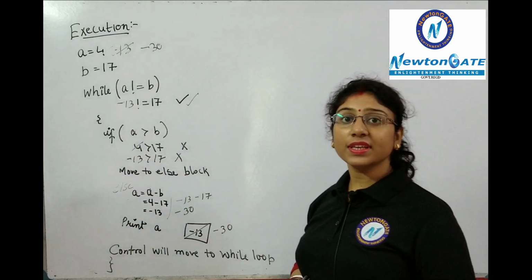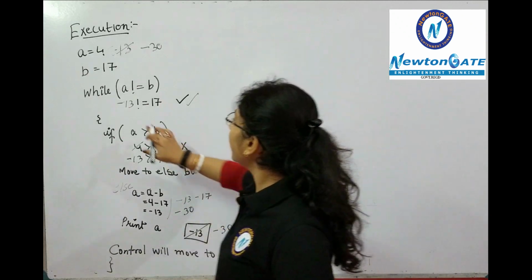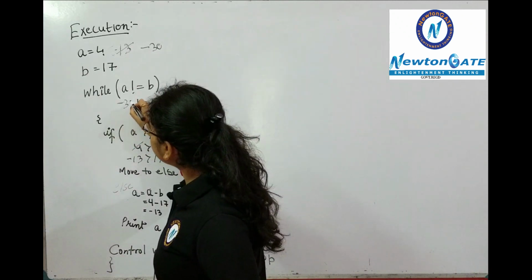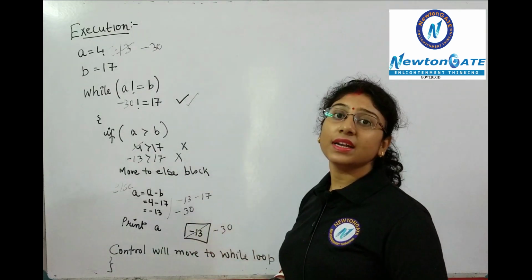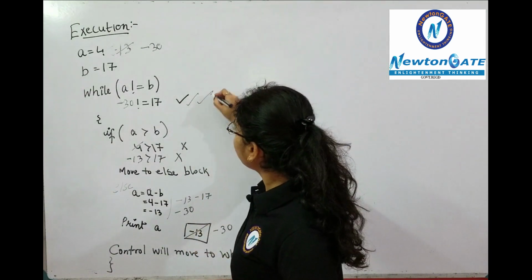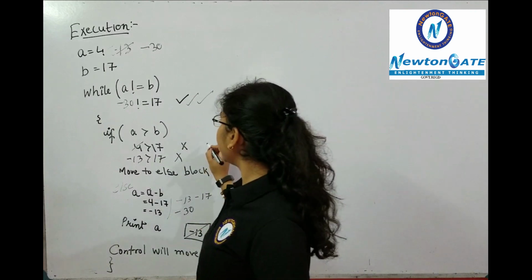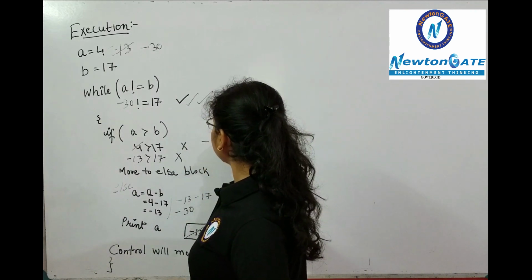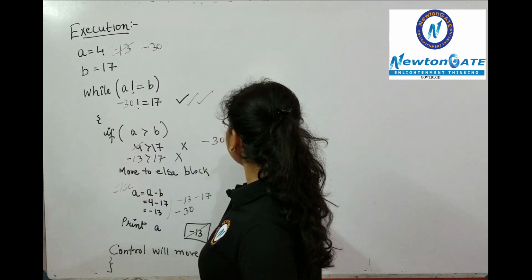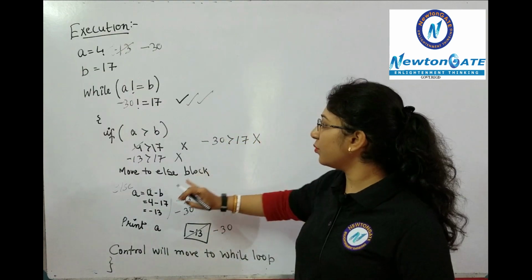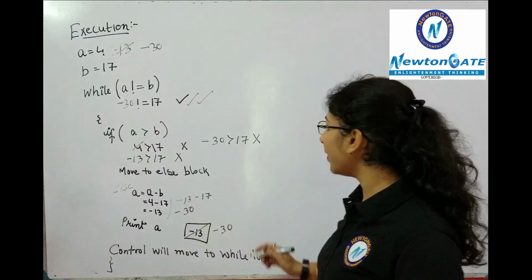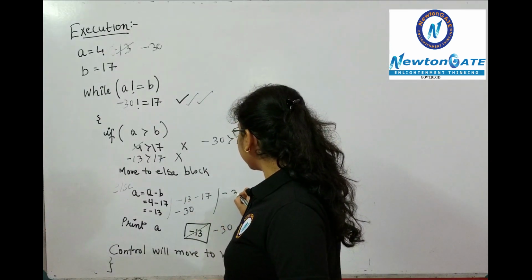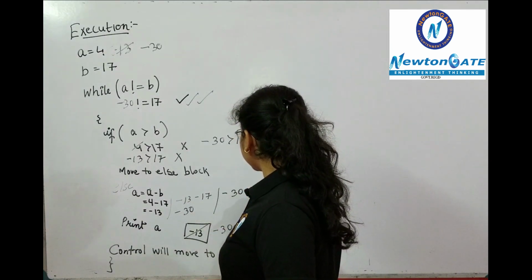Now put the value in the given condition. It will become minus 30 is not equals to 17. Yes, this time also the condition is true. Now put the value over here: minus 30 is greater than 17? No, the condition is false. So where will it move? It will move to the else block. Again it will subtract the value, that means minus 30 minus 17.